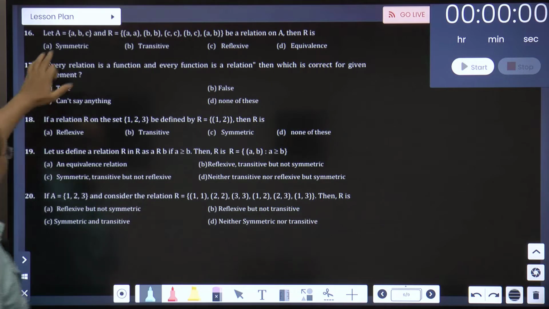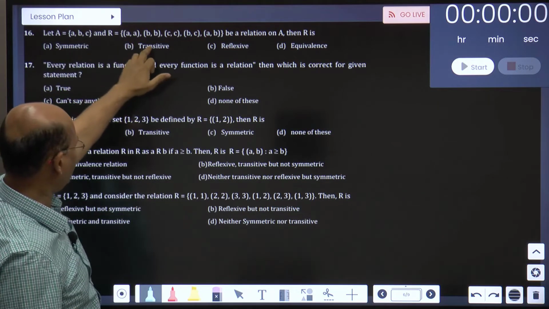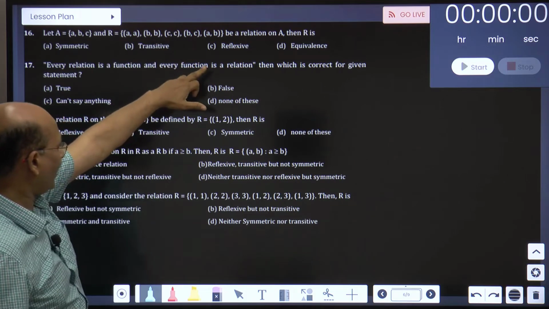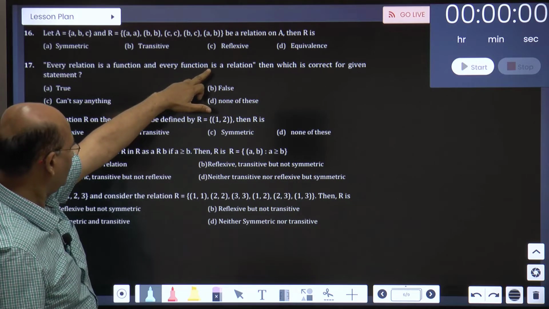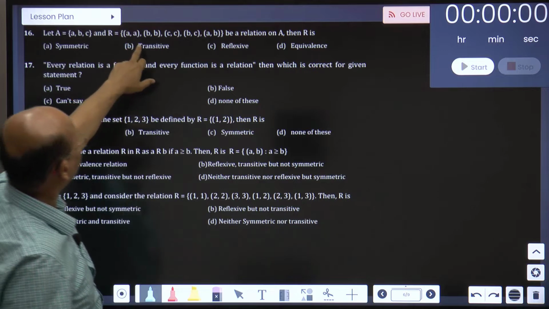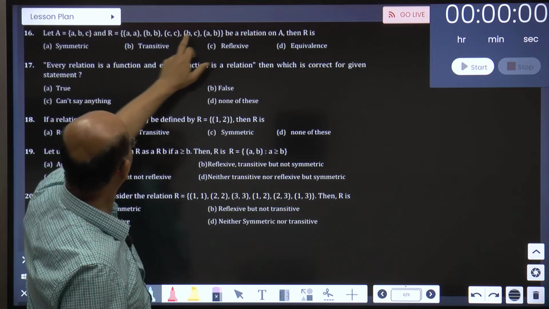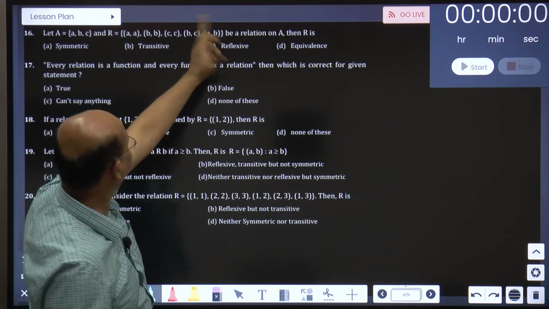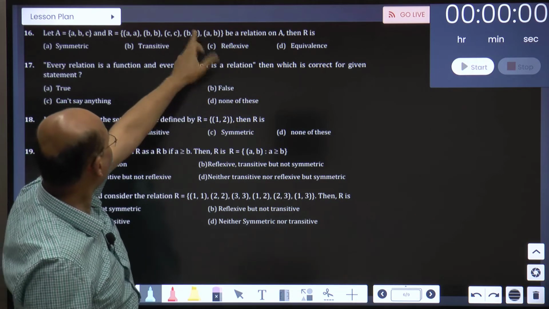Look at this. A, B, C is there; AA, BB, CC is there. So it is reflexive. Then A is there, BB, AB is there, BA is not there. AB is there, BA is not there.